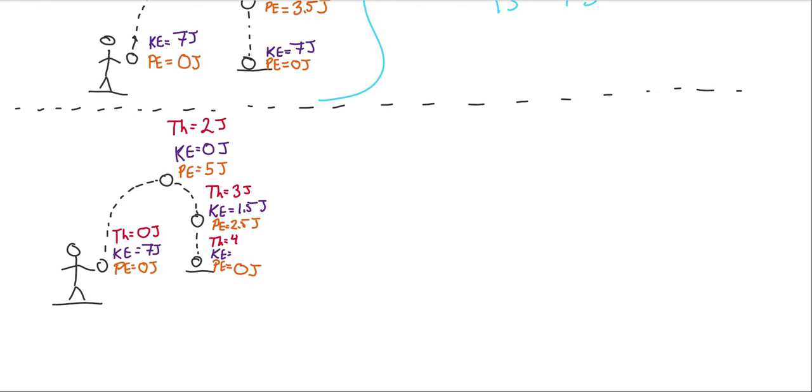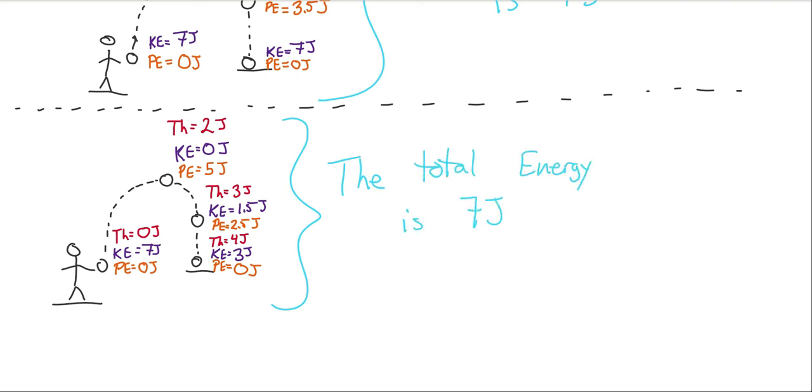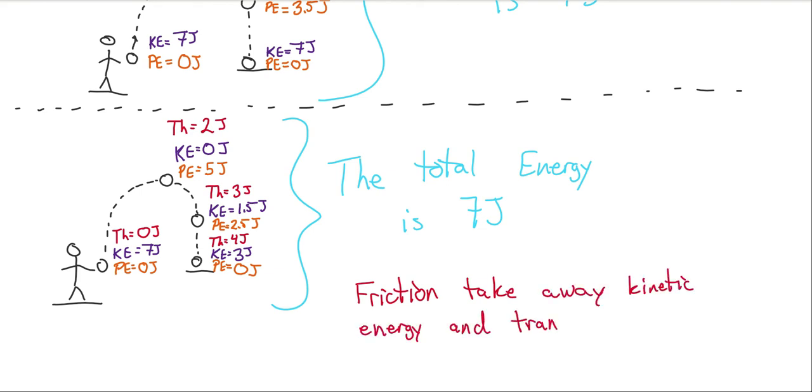And when it gets to the very bottom, there's no more potential energy, and our thermal energy has increased just a little bit more. What does this mean about our kinetic energy? Only 3 joules. As before, we see the total energy is 7. And our law of conservation stays put. But what does friction do? It seems that friction takes away kinetic energy and transforms it into thermal energy.